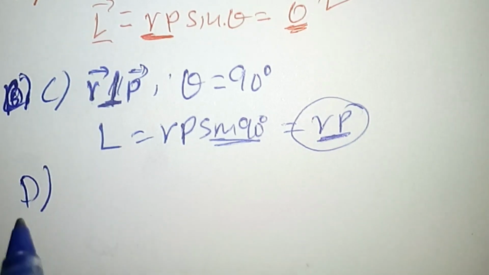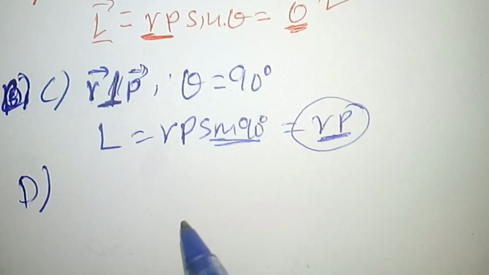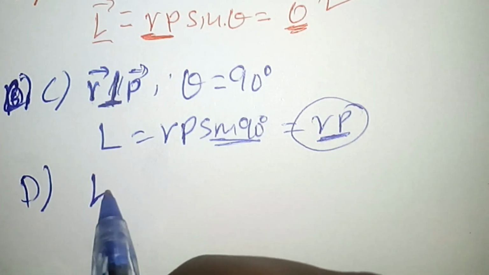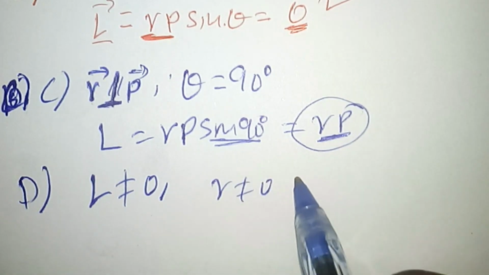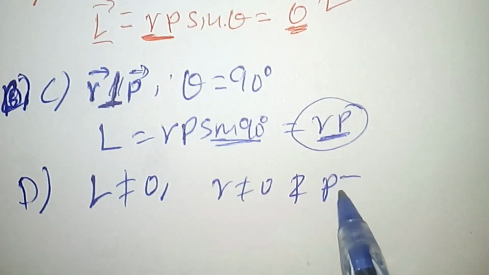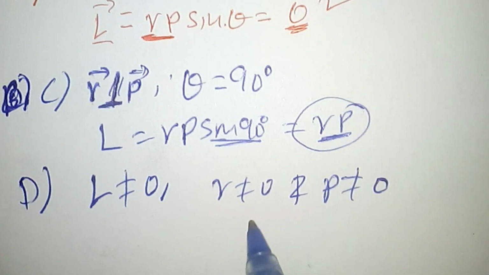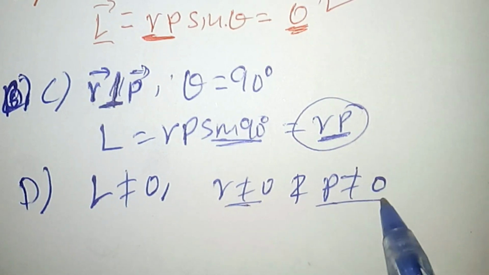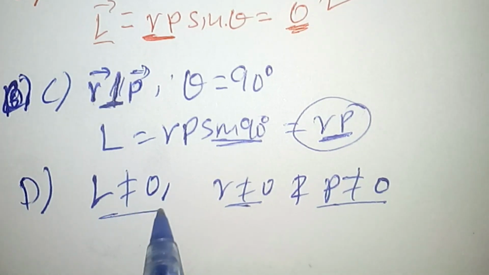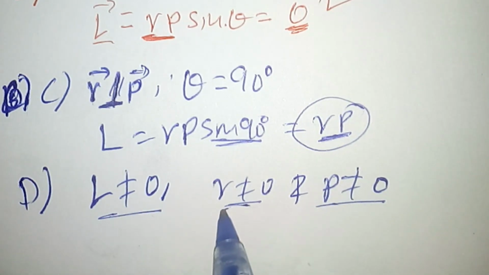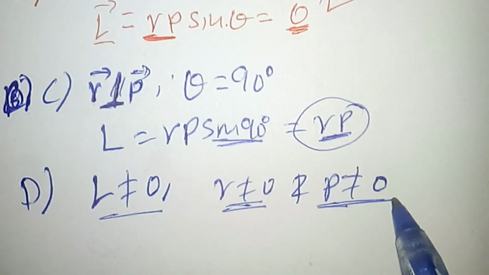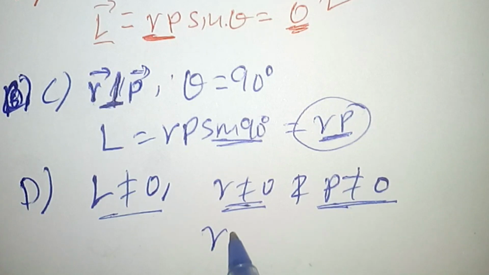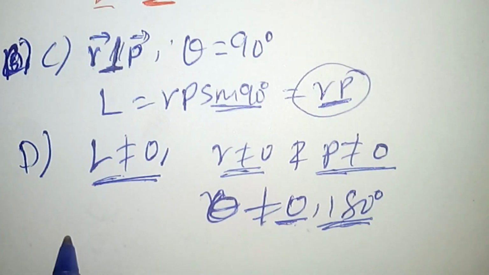And when we come to choice D, not 0 for non-zero position and momentum vectors. That means L is different from 0 if r is different from 0 and p is different from 0. So this is not always true. The angular momentum is different from 0 if the position and momentum vectors are different from 0, only if r and p are not collinear.